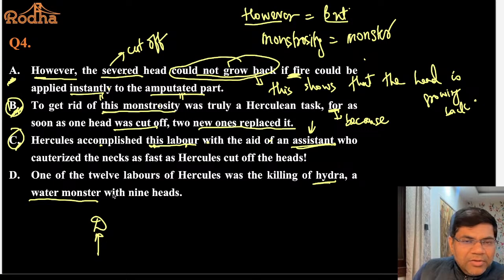वो बोलता है कि one of the 12 labors of Hercules was killing of Hydra. To get rid of this monstrosity means Hydra was truly a difficult, Herculean means difficult task. As soon as one head was cut off, 2 new ones would replace it. That was the problem that he had. However, the severed head could not grow back if fire was applied. And who did that job of applying the fire? The assistant.